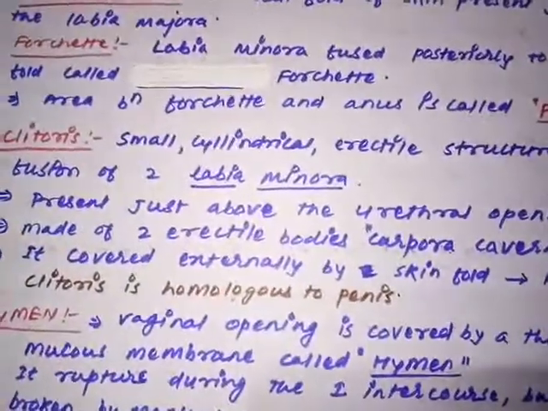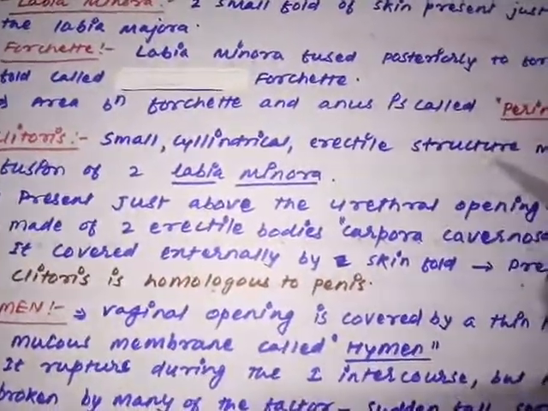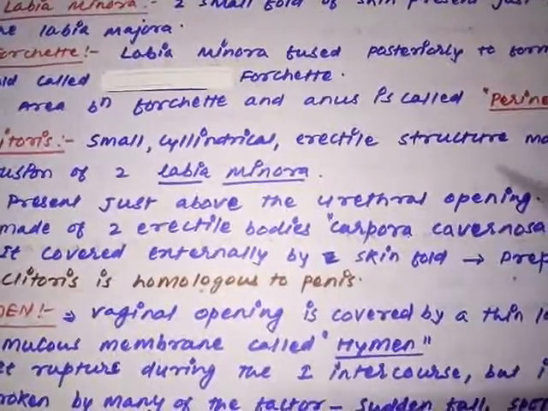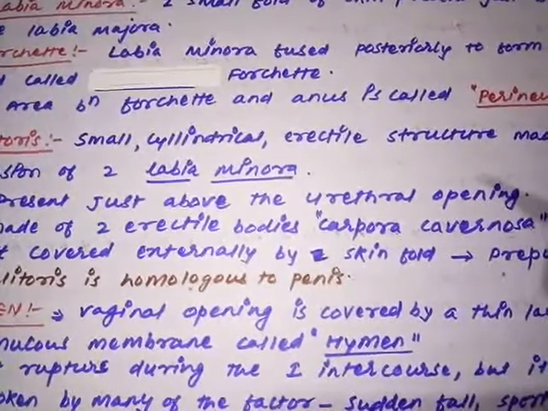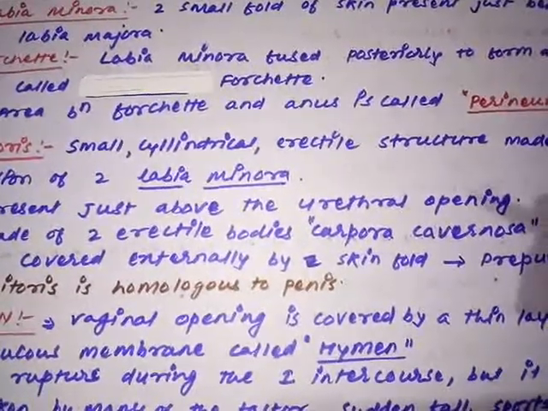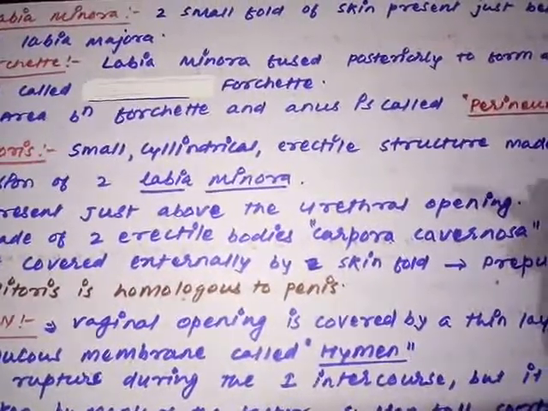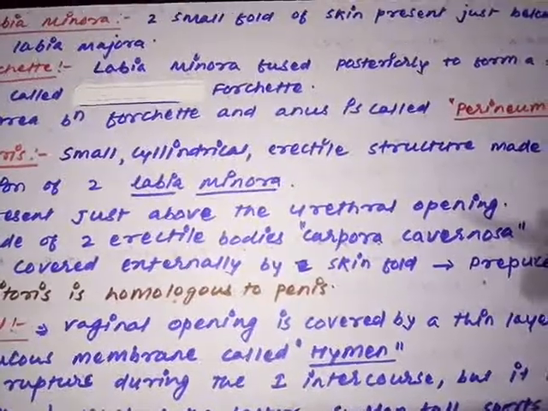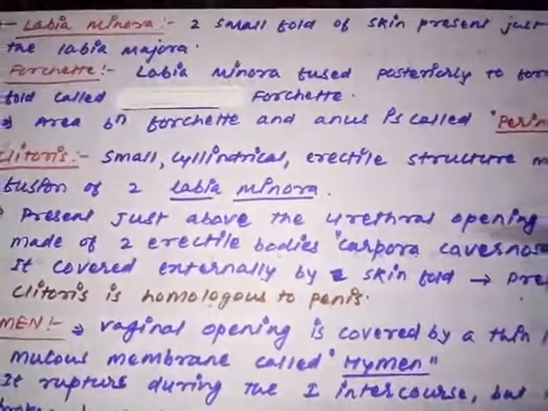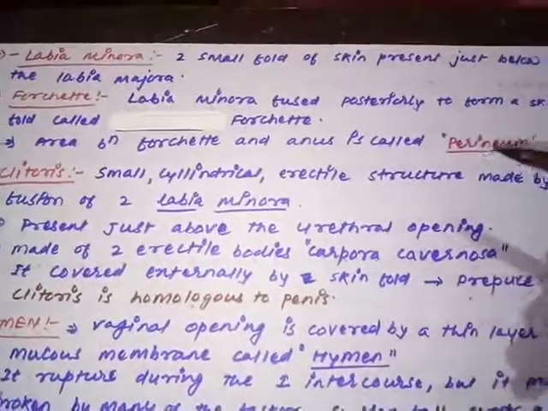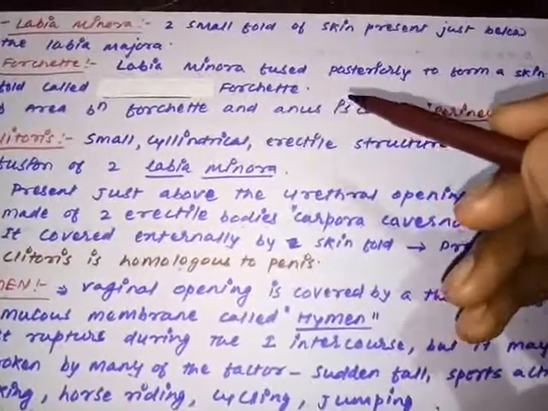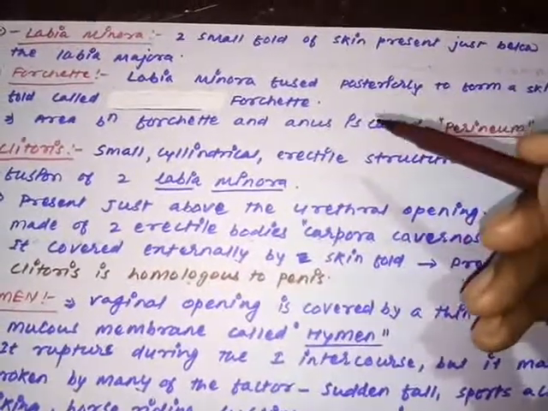Now the next one is the fourchette. The fourchette is the structure formed by the fusion of the labia minora. Once again, I am just going to clear this out: the labia majora are the topmost skin fold, flaccid and larger in size. Just below that are the labia minora, and the labia minora fuse together at the posterior end and form a fork-like structure, a scissor-like structure. That fork-like structure produced by the fusion of the labia minora is called the fourchette.